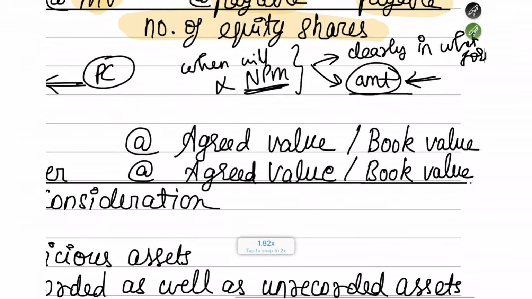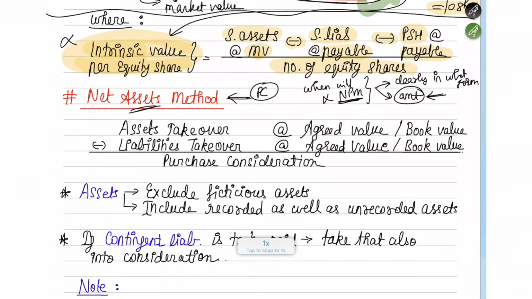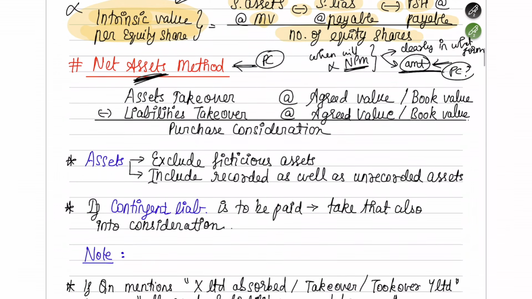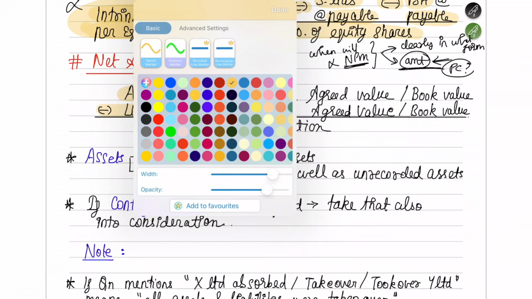Okay, if you're not able to understand how much amount you're paying, how will you find out the PC? PC is a complete question mark, so you cannot use that method. So the net assets method is what you're going to use in that case. Fine. The net assets method is a very easy method. What is net assets? Net assets is assets minus liabilities. If you do that, you will find out the net assets.